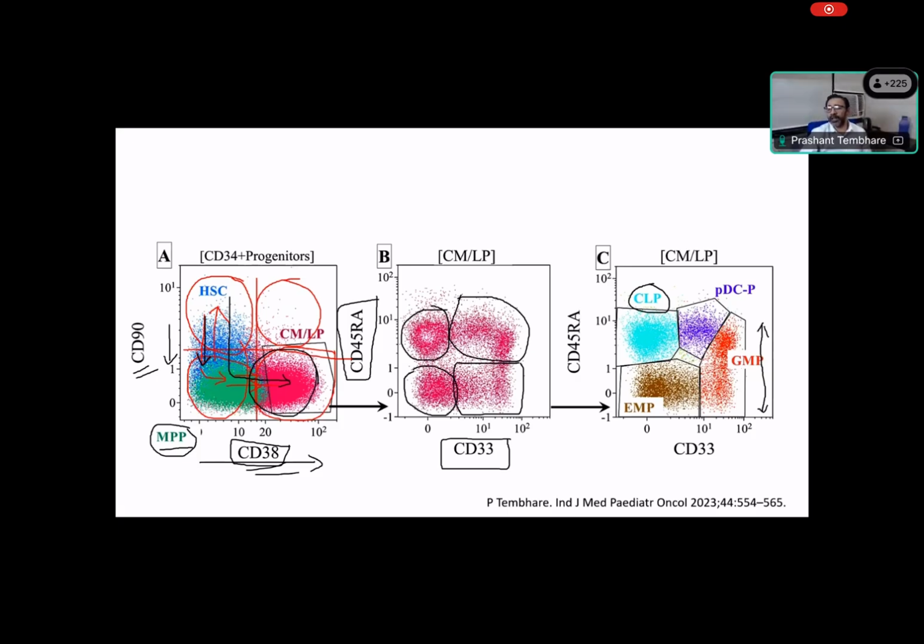We have again CD33 weak, but 45 positive. These are dendritic cell progenitors. And here the myeloid dendritic cells are present in this population only. And then we have lymphoid progenitor. So we can see that, by using these markers, we can identify different types of progenitor within only the CD34 positive compartment.